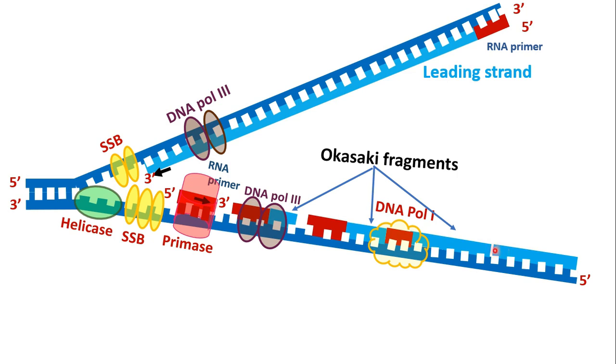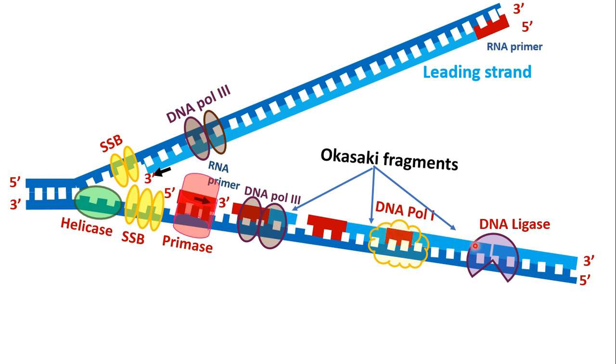But now there is a gap in between. This gap is filled by DNA ligase. DNA ligase will ligate or join the two fragments, the one synthesized by DNA pol 1 and the pol 3.